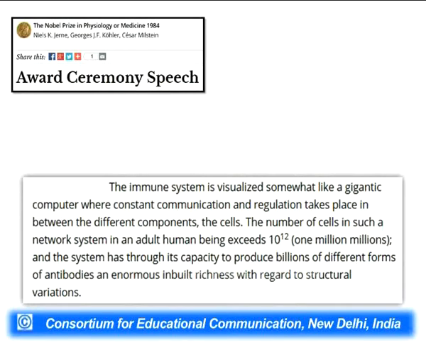The immune system is connected with the help of a number of lymphatic vessels and blood vessels, and in our body there are about 10 to the power 12 immune system cells which are continuously circulating, and they produce billions of different types of antibodies. So we can imagine how enormous and diverse the forms of antibodies produced within our body are, to target each and every different form of antigen which invades or gets into our body.